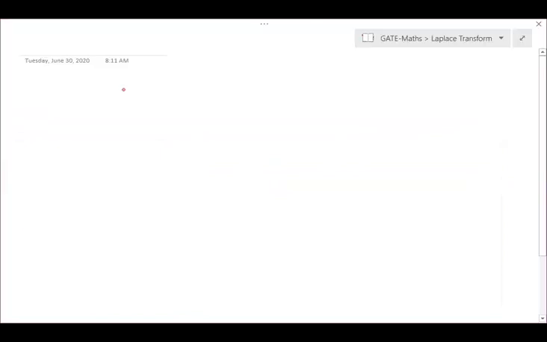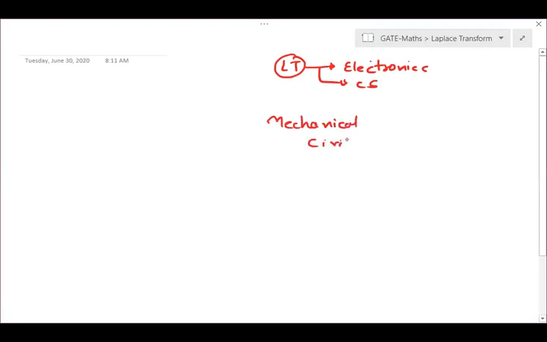Okay, so let us move to the next question. Now see over here, this Laplace transform is exactly for electronics and CS branch, and electrical as well. For mechanical and civil, it is not there, but sometimes they are asking a few questions.